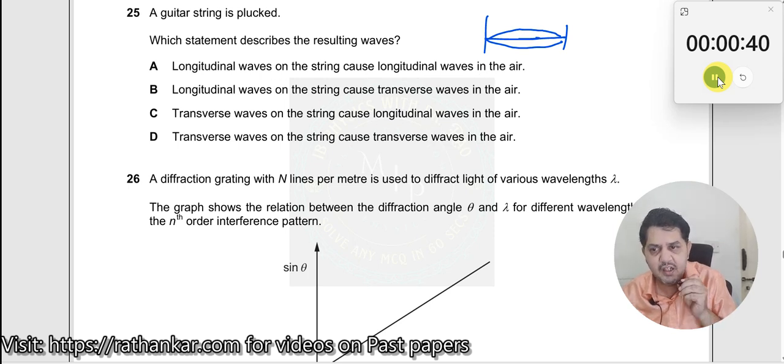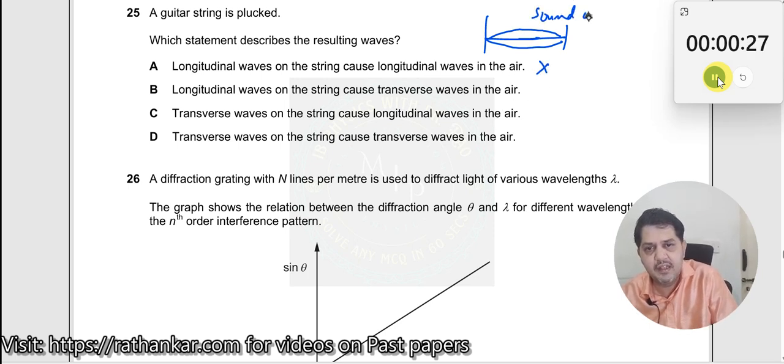Do we get a longitudinal wave in a string? No, we don't get a longitudinal wave in a string, right? When it is moved like this, you do not create a longitudinal wave in a string. So this is incorrect. Of course, you create a sound wave in the air.